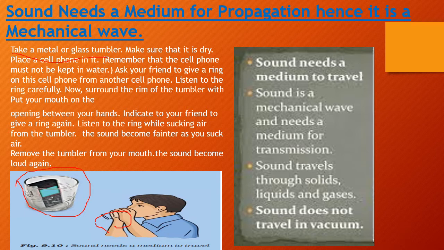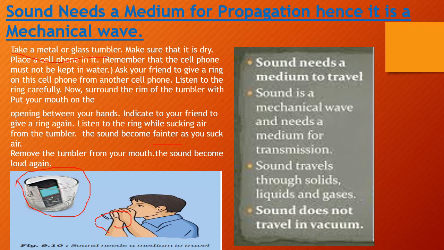You are holding the tumbler with your hands, and you close the opening of the hands with your mouth. Now suck the air from the tumbler. While sucking the air, if your friend calls your cell phone, you can hear the sound, but it is very faint. Very faint means you will hear very little sound. The sound becomes fainter as you suck air. Then remove the tumbler from your mouth. The sound becomes louder again.